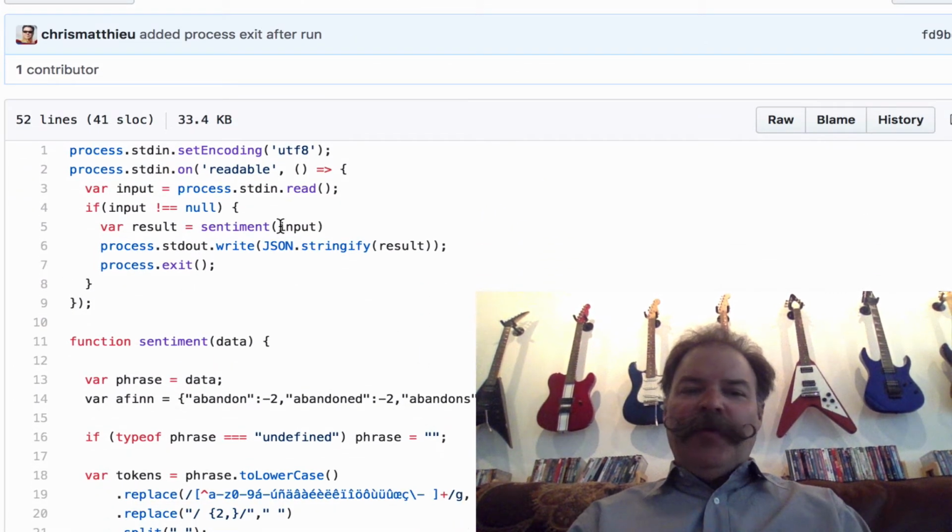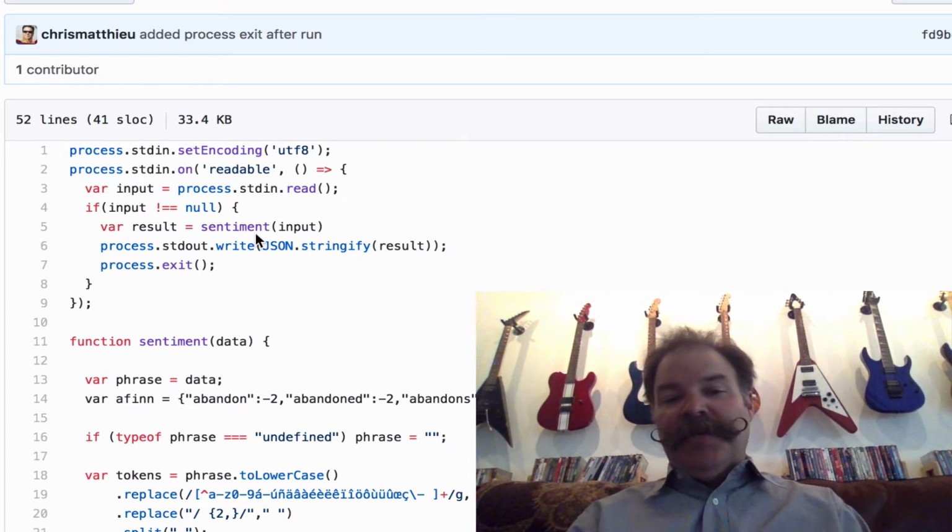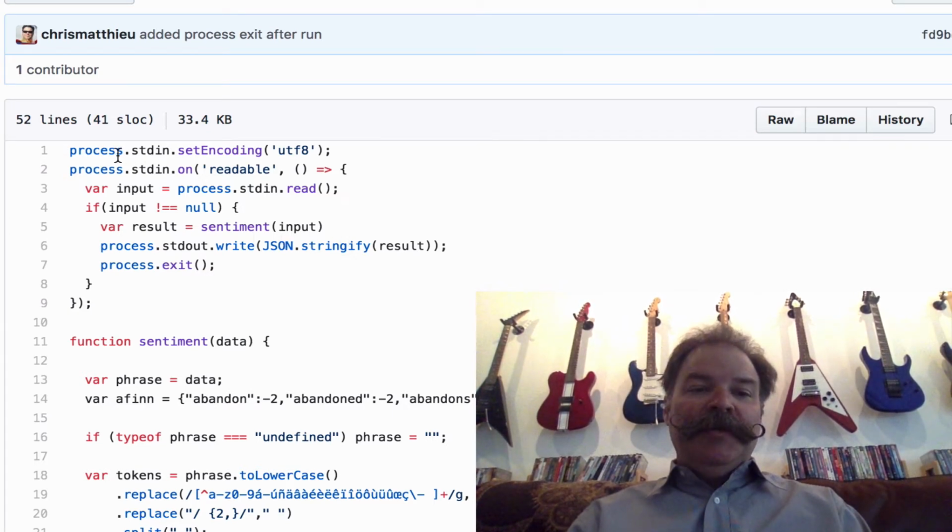The way all computes tasks work, they listen to standard in for the data, and then they output to standard out in a JSON format. So that's all this Node app is. It's really simple. Listens for a data stream of text, basically, on standard in.